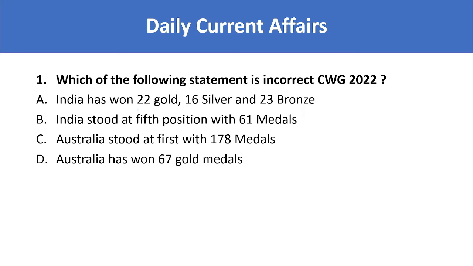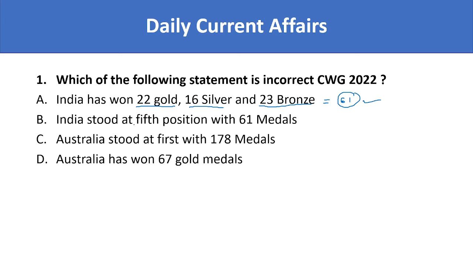If you look at, India has won how many golds? It is 22 golds. If you see the medal tally, you'll get 22 golds won by India, 16 silver and 23 bronze. So India has won what? 22 gold, 16 silver and 23 bronze. So if you tally this one, how many medals you'll get overall? It is 61. So this option is right.